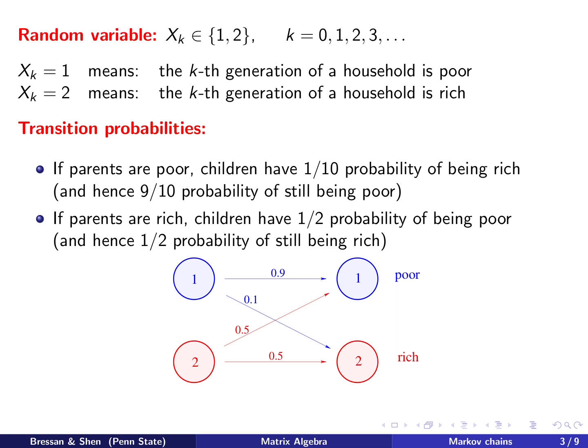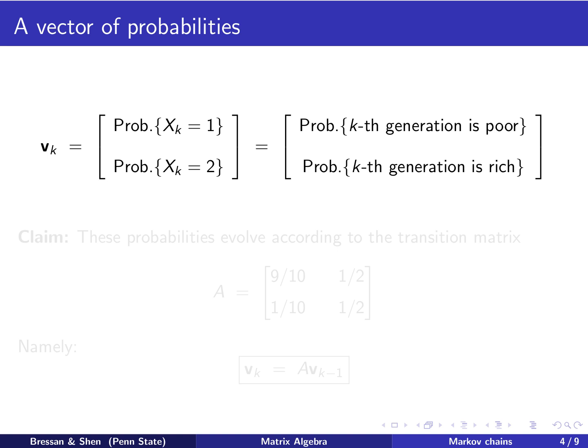If the parents are poor, then you have a 0.9 probability of being poor as their child, and 0.1 probability of making it rich. And for the rich parents, there's half probability of turning poor and the other half of remaining rich for the children.